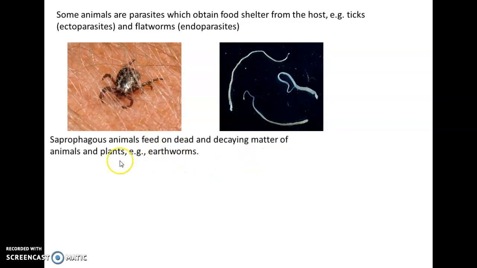Clear? And then another category is saprophagous. So sapro means decaying. These are the animals that feed only on dead and decaying matter of animals and plants. Who are they? They are earthworms, right? We know that earthworms are the friends of farmers. So what do they do? They decompose the dead and decaying matter of plants and animals and convert it into manure, right?